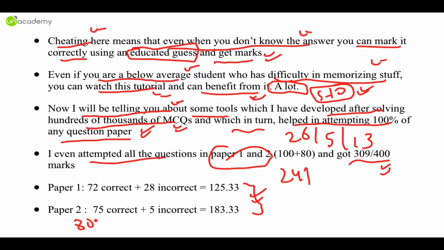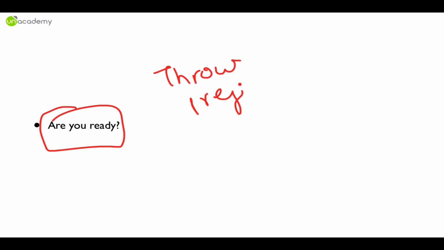So out of 80, if you get 75 correct, I think it is a decent score, and out of 100, if you get 72 correct, it's again a decent score. So are you ready? So that's the question. Please throw out all the preconceived notions and prejudices and biases.